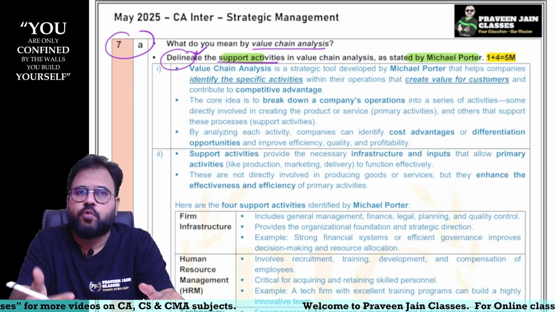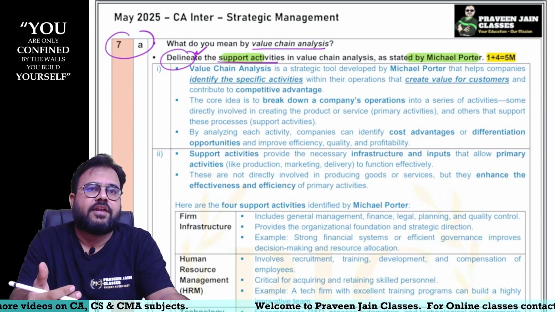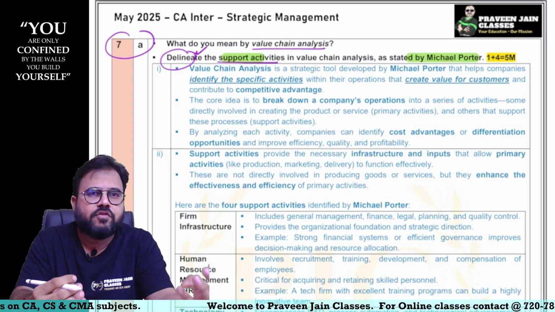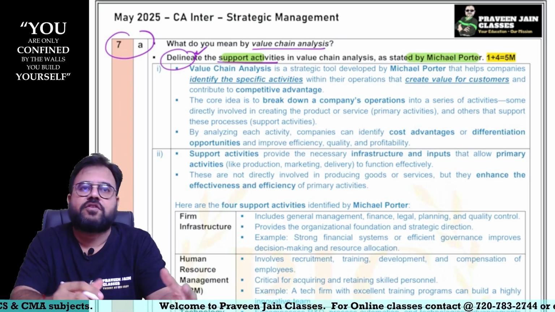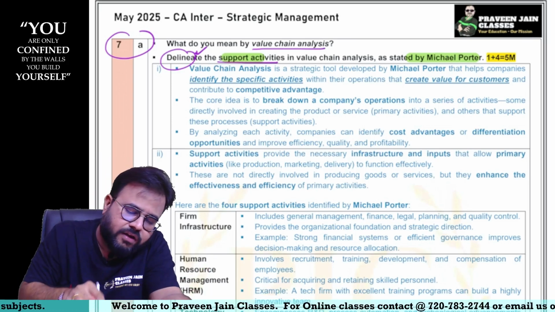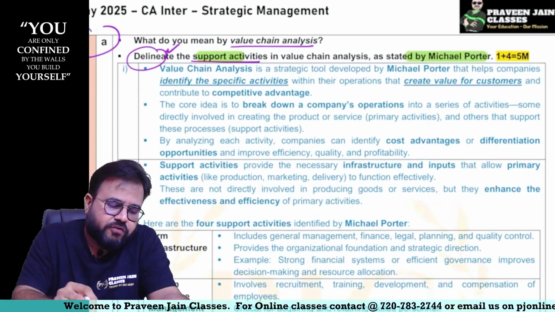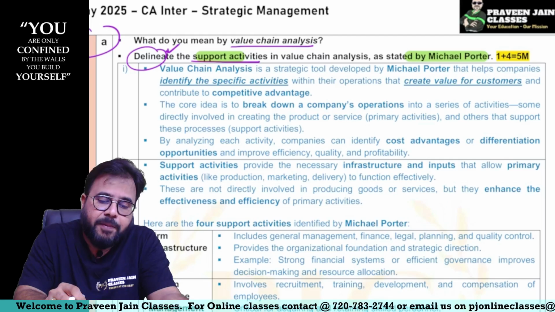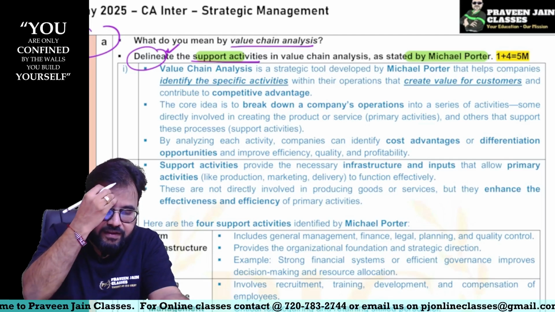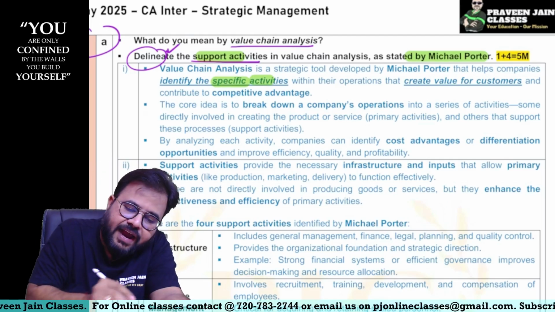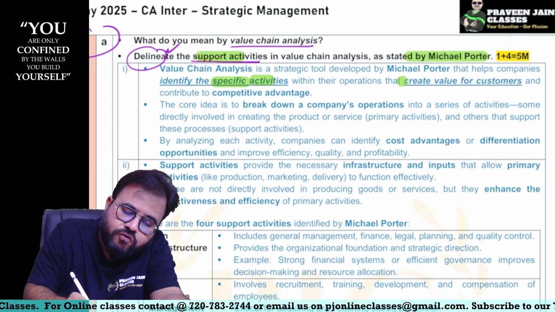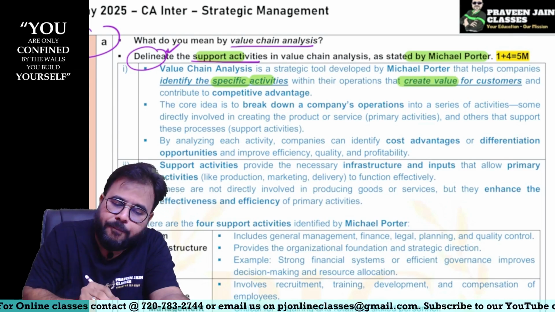Whichever is adding value, continue. Not adding value, either you have to improve or remove it. So that was the major concept of value chain analysis. Let us try to understand this. Value chain analysis is a strategic tool developed by Michael Porter that helps companies in identifying specific activities in their operations so that they create value for customers.